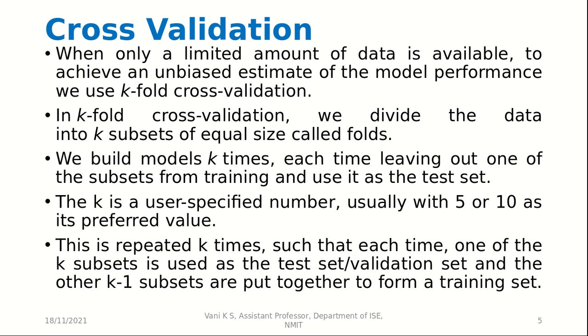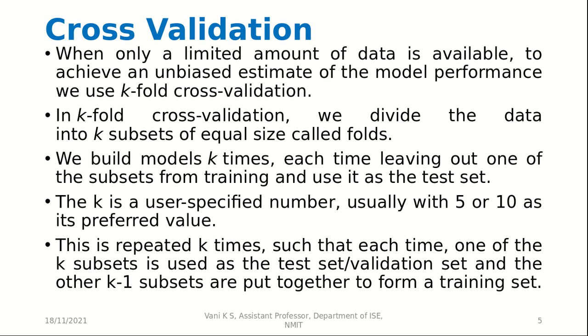Then we come to cross validation. When only a limited amount of data is available, to achieve an unbiased estimate of the model performance, we use k-fold cross validation. In k-fold cross validation, we divide the data into k subsets of equal size, called folds. We build models k times, each time leaving out one of the subsets from training and using it as the test set. The k is a user specified number, usually with 5 or 10 as its preferred value.